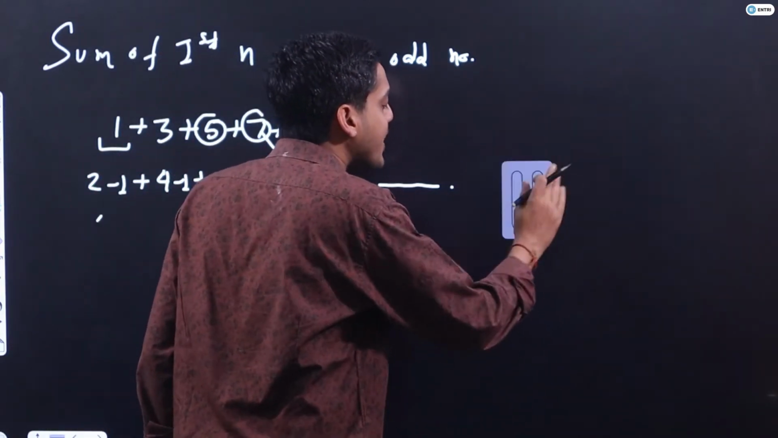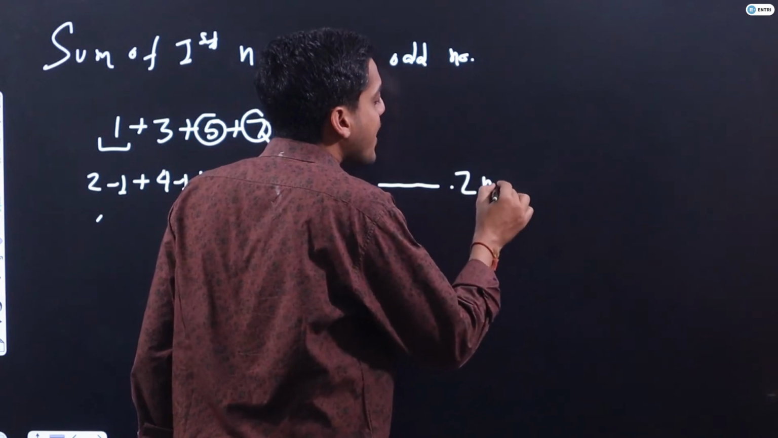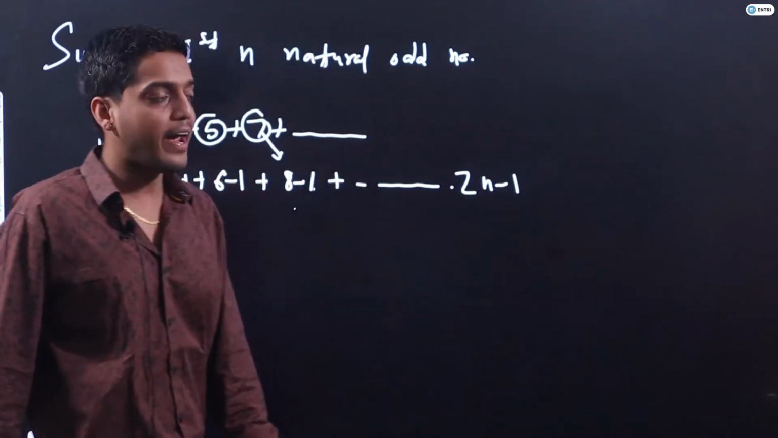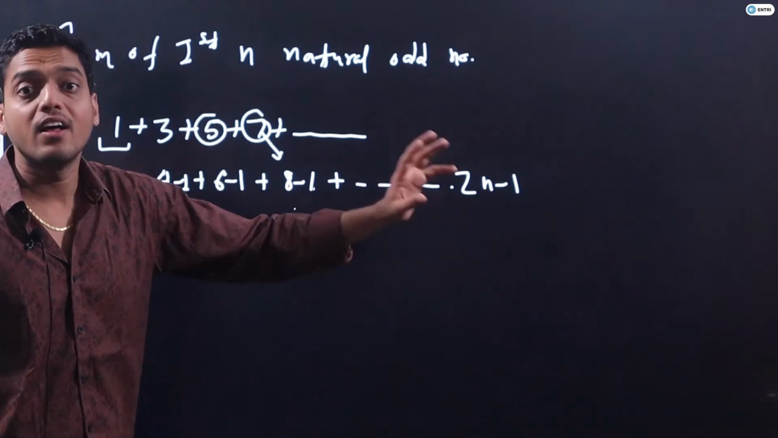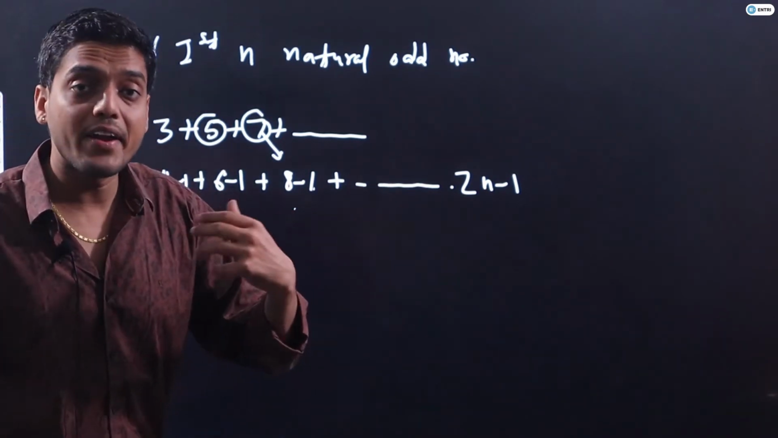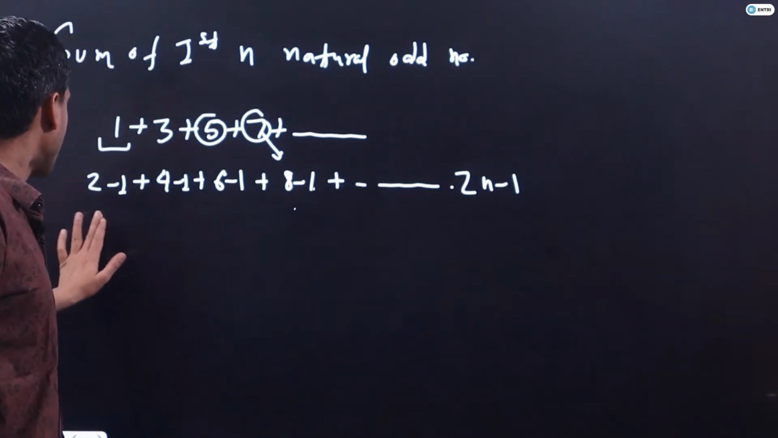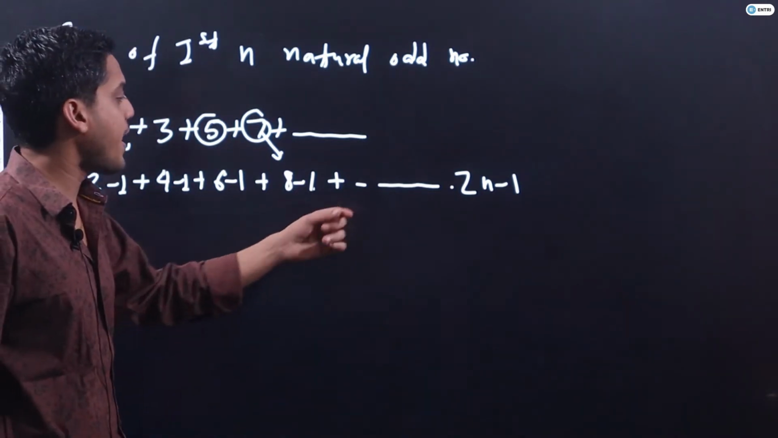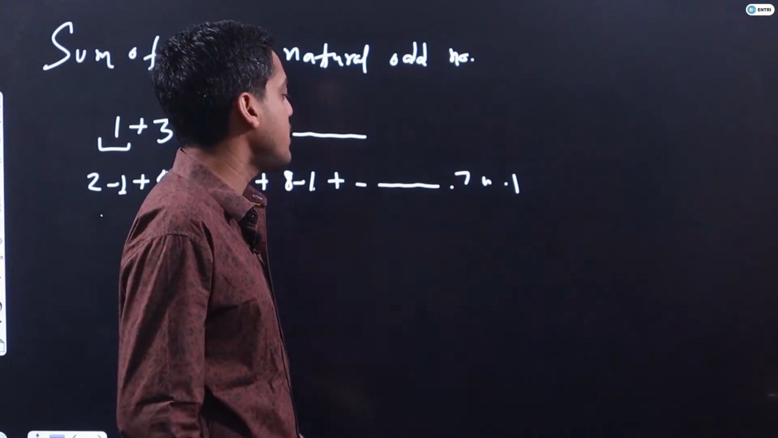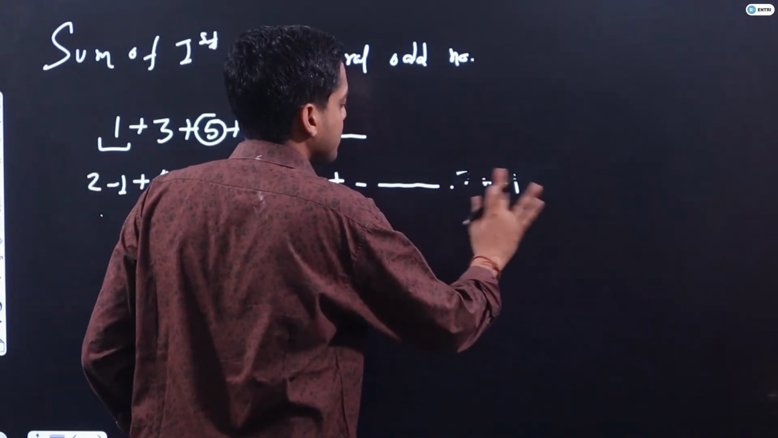Where n is a natural number, and n is representing the number of terms in this series. So I hope it is clear, guys. N is representing the number of terms in this series, and the nth term is 2n minus 1.